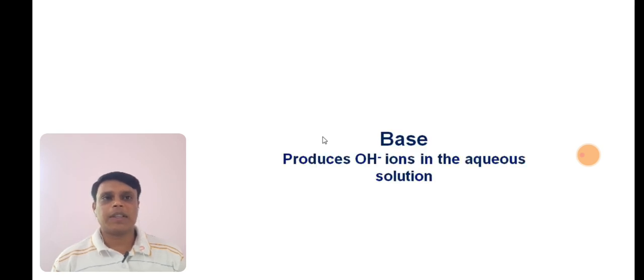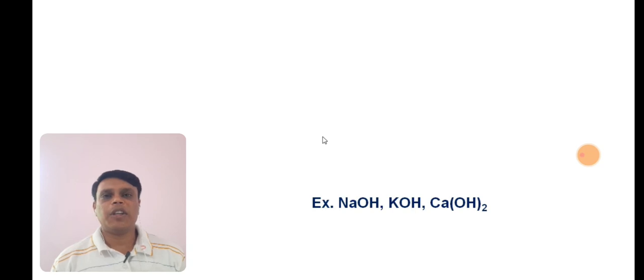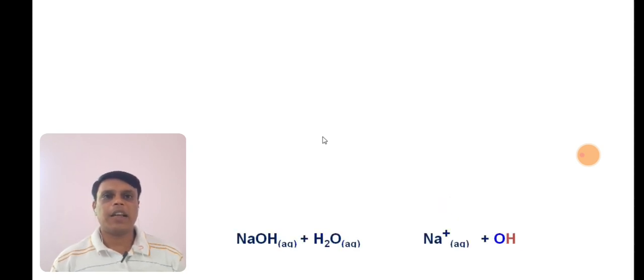Now come to the bases. Bases are any compounds, molecules or entities which produce OH minus ions in their aqueous solutions. They are called Arrhenius bases. For example, NaOH, KOH, calcium hydroxide, any compound which possesses hydroxide ions can be called an Arrhenius base. Now let us see the reactions. NaOH, that is sodium hydroxide, plus water will give you Na plus and OH minus ions. So NaOH gives OH minus ions in its aqueous solution, so it is called an Arrhenius base.